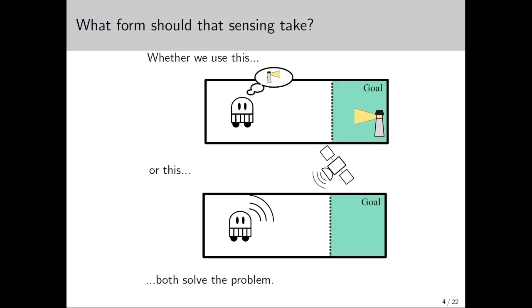Practically speaking, we'd often like to balance our temptation to give robots the best sensors we can with the much more pressing concerns of cost and feasibility. In this case, a GPS system and a lighthouse are both capable of guiding robots with different sensing systems towards the goal. However, a lighthouse may be much cheaper and simpler to implement than satellite communication. No matter if we are concerned with theory or practice, understanding the baseline that all other sensors must be as good as is valuable.